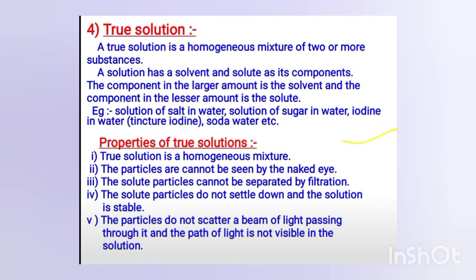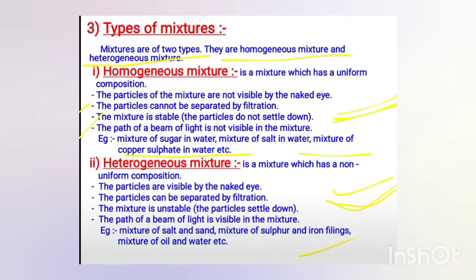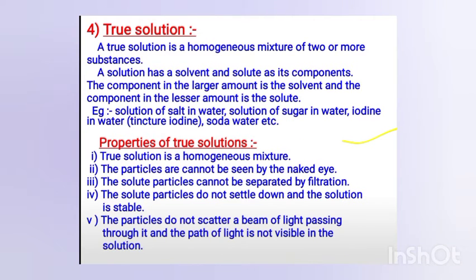So we will also discuss true solutions. If you talk about a true solution, we have also discussed that a solution has two components, solute and solvent. If we talk about solute, the substance which is present in the lesser quantity in a solution is the solute.